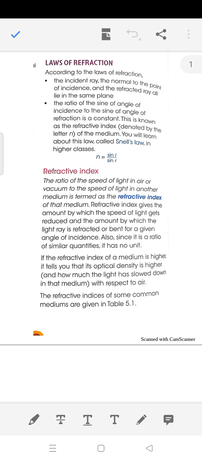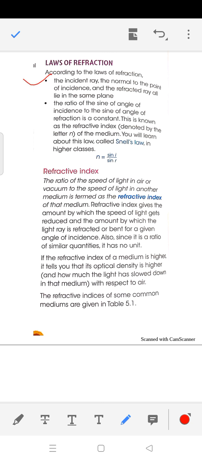Refraction means that when light travels from one medium to another, there is a change in direction. This change in direction is called refraction of light. Now, the laws of refraction.